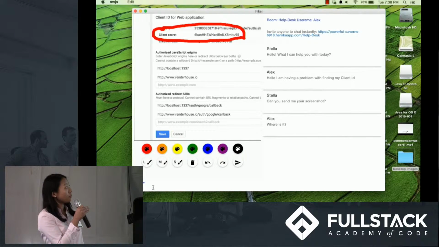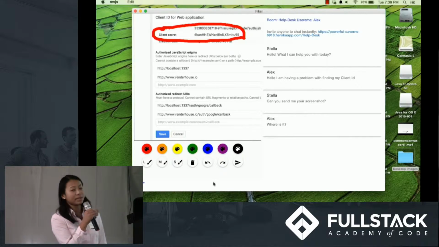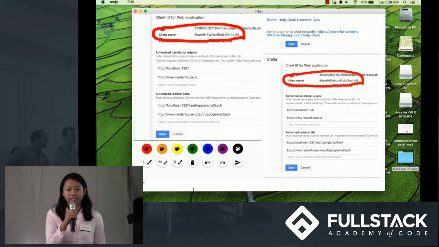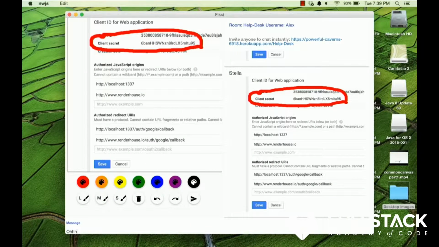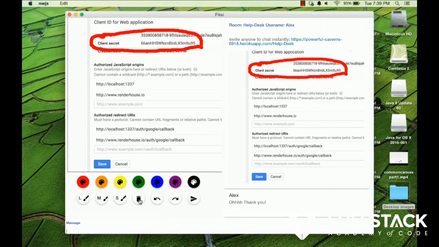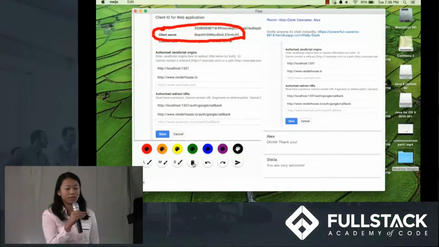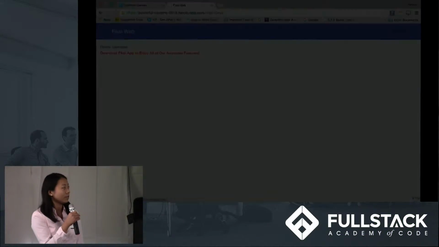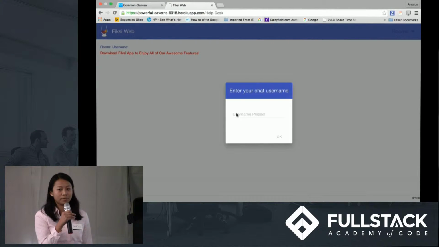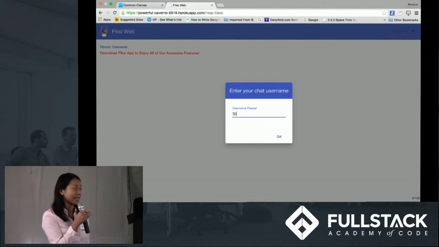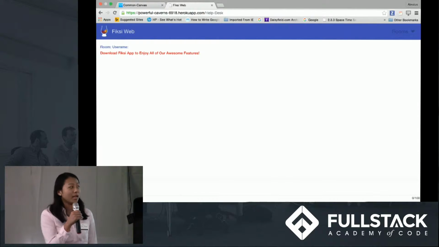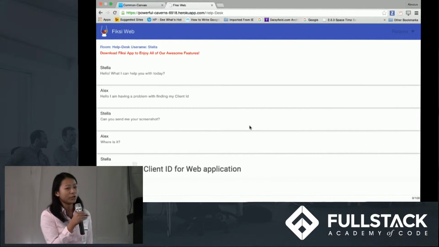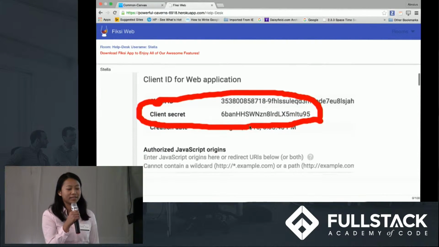Further, on the upper right corner, you can see a customized link that gets generated. You can share that link with any people on the internet, and they can just go on the website and use our web version to see all the chats. You don't have to have the desktop app to enjoy Fiksi, even though the desktop app has the most features. This makes it easy for you to chat with anyone on the internet.